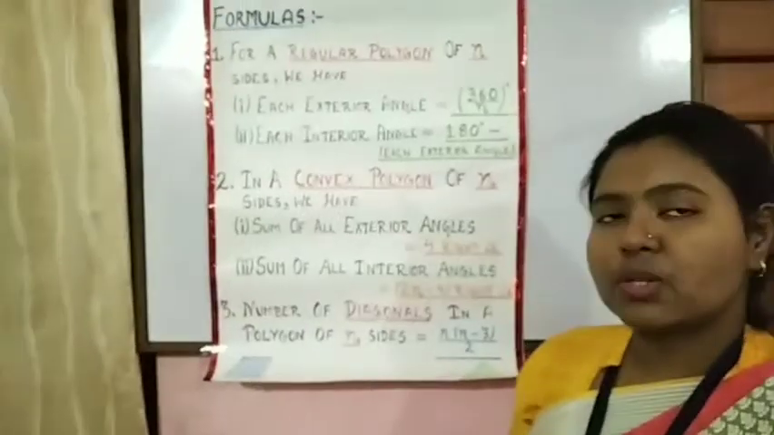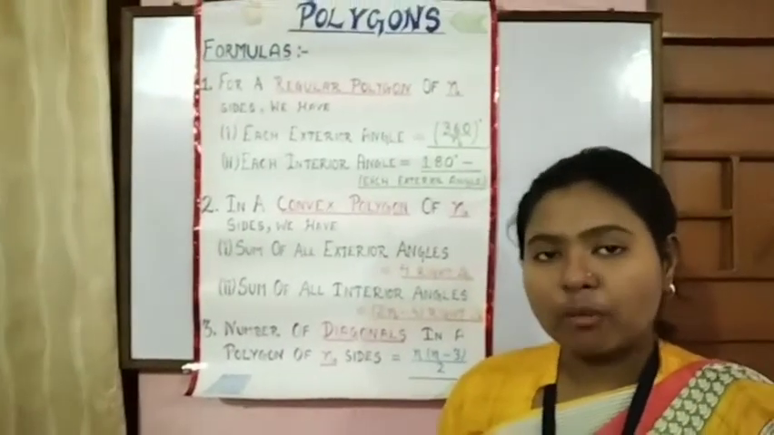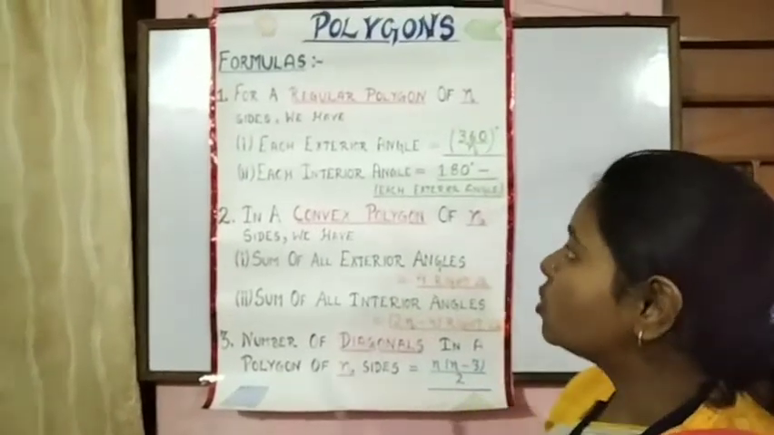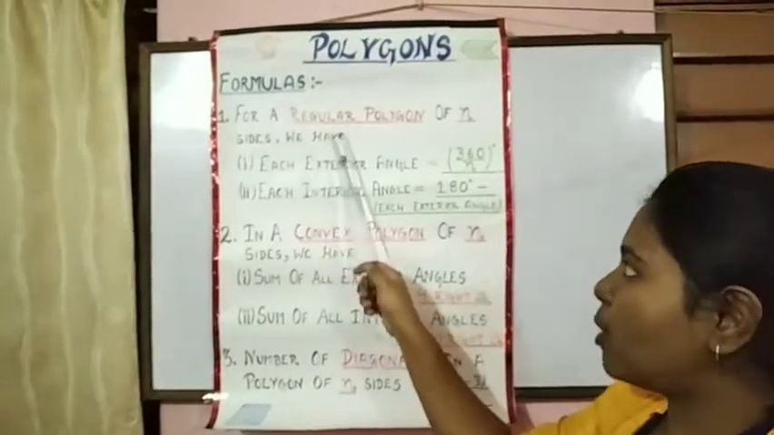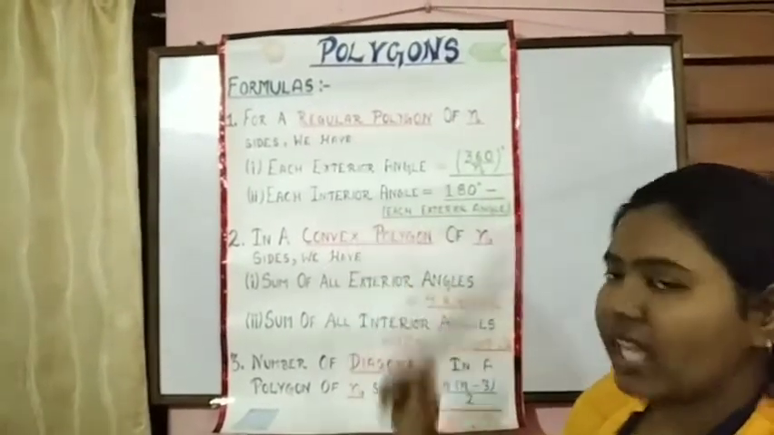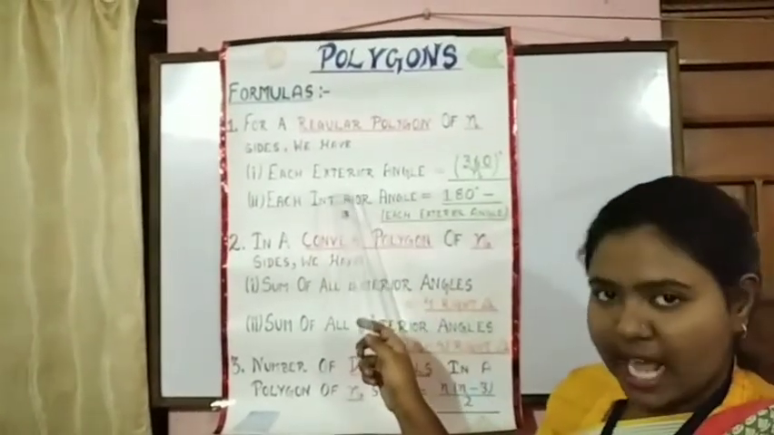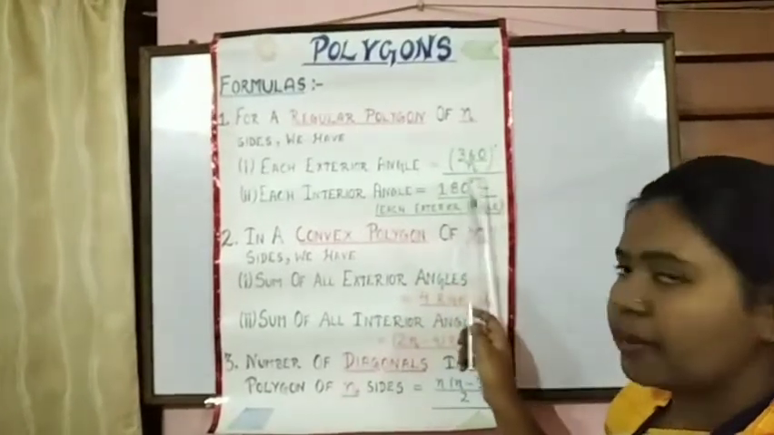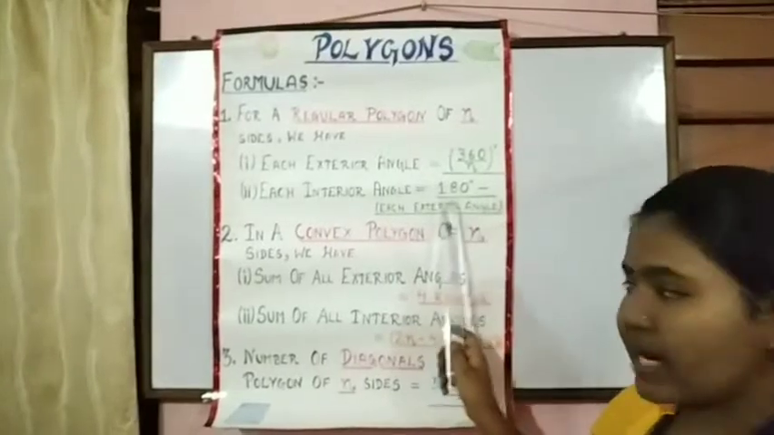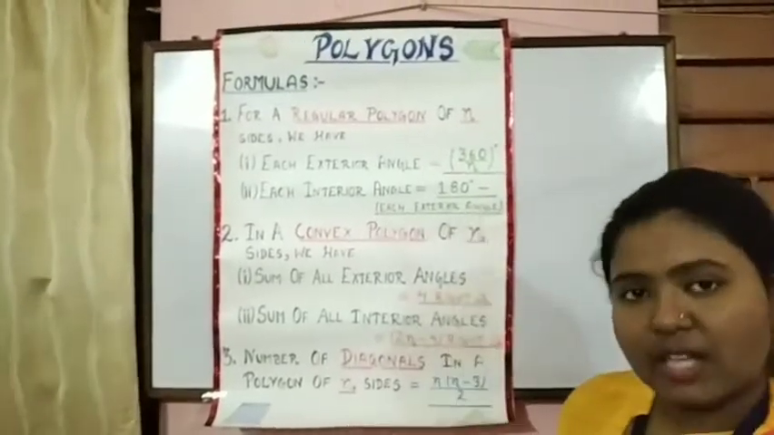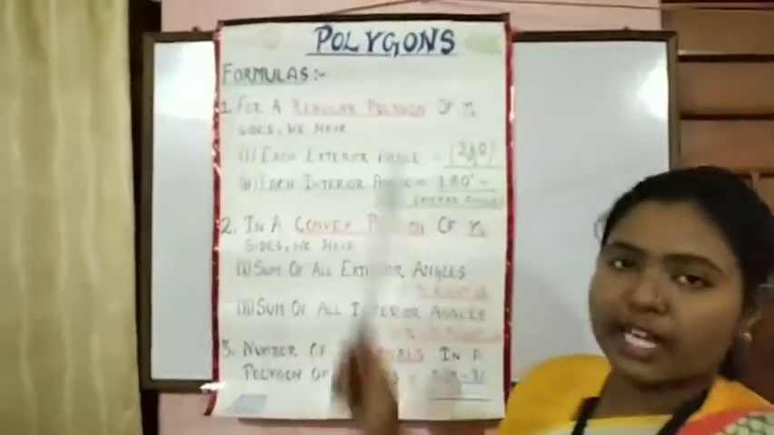Okay. Now students, let us discuss the formulas of polygons. The formulas of polygons are, for a regular polygon of n sides, each exterior angle is equal to 360 degrees by n, and each interior angle is equal to 180 degrees minus each exterior angle. This was for a regular polygon.